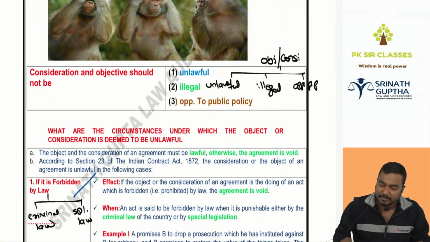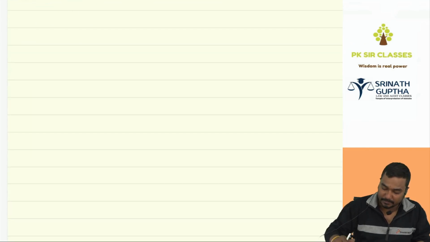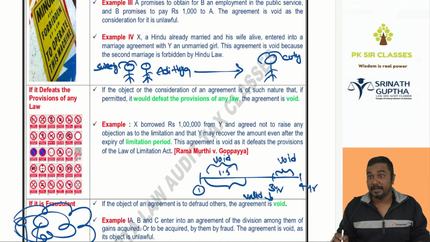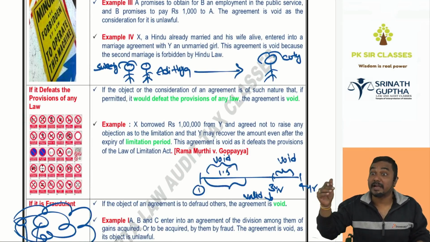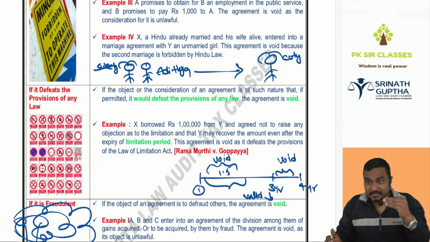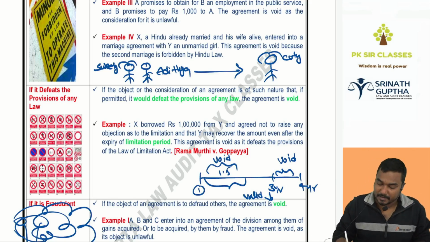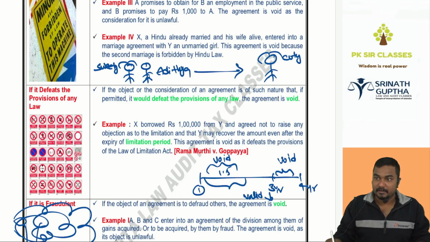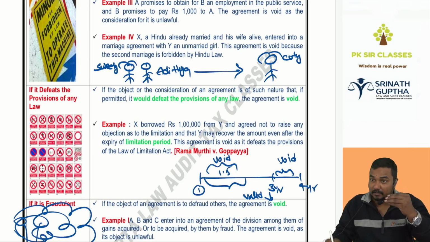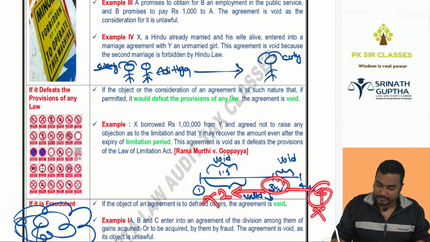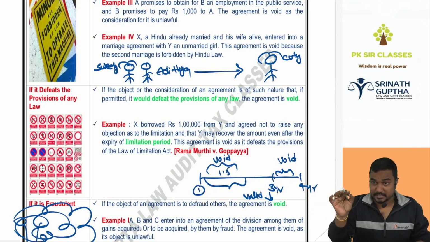So an agreement is said to be unlawful if it is forbidden by law. An agreement is said to be unlawful if it is defeating the provisions of the law. Defeating the provisions of the law means overriding the law. We have to act within the law. We should not go beyond the law. For example, Ramamurthy versus Gopaya: if you want to recover a loan, the loan must be recoverable within 3 years. Can we make it 2 years? No. Can we make it 4 years? No. We cannot make it 4 years, we cannot make it 2 years. 3 years means 3 years only.